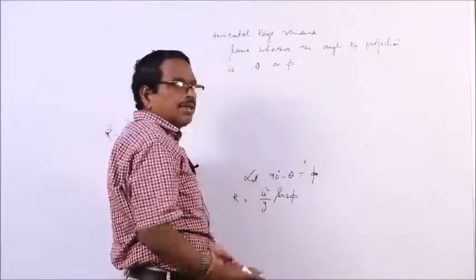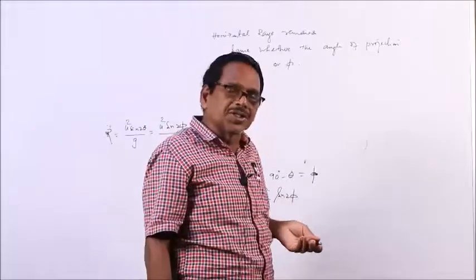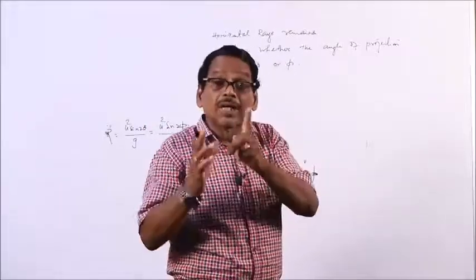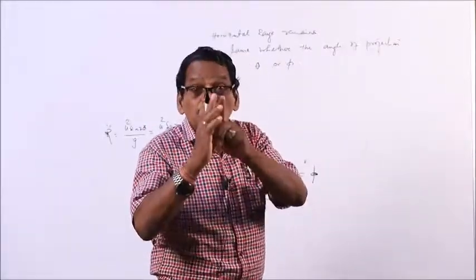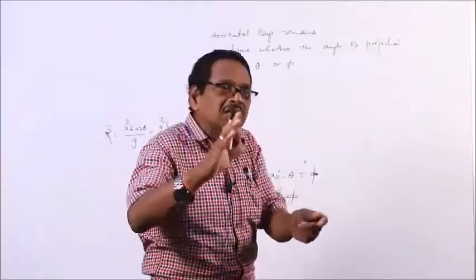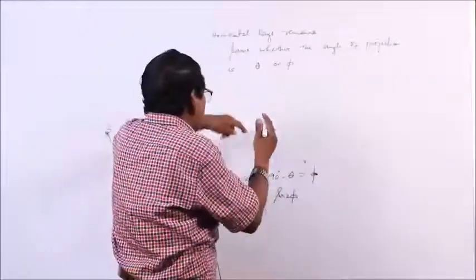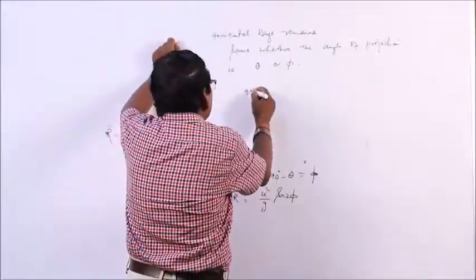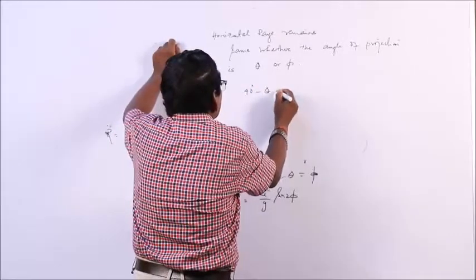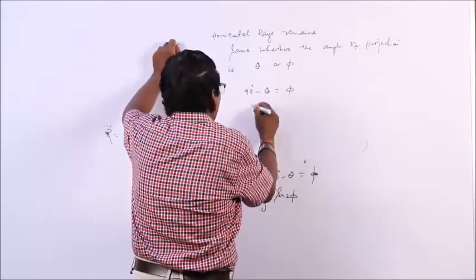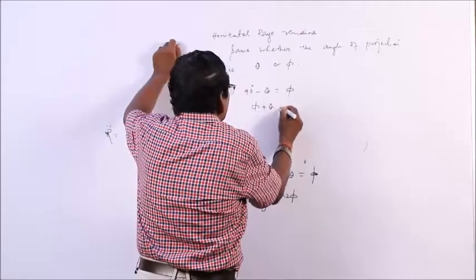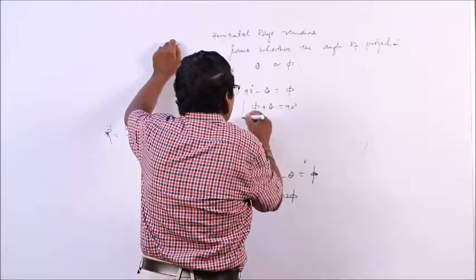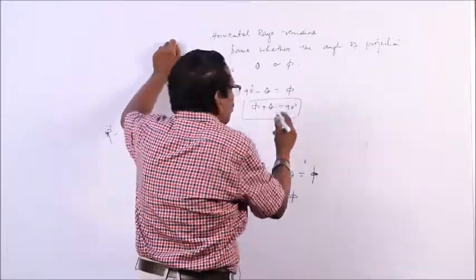If you throw it at theta, it will go the same horizontal distance. If you throw it at phi, it goes the same distance, provided that the velocity of projection u remains the same. If you change u, then it will be different. What is the relation between theta and phi? 90 minus theta is equal to phi, or phi plus theta is 90 degree.